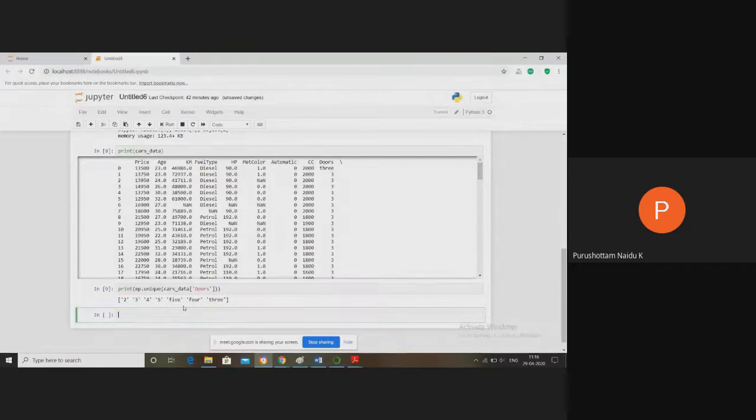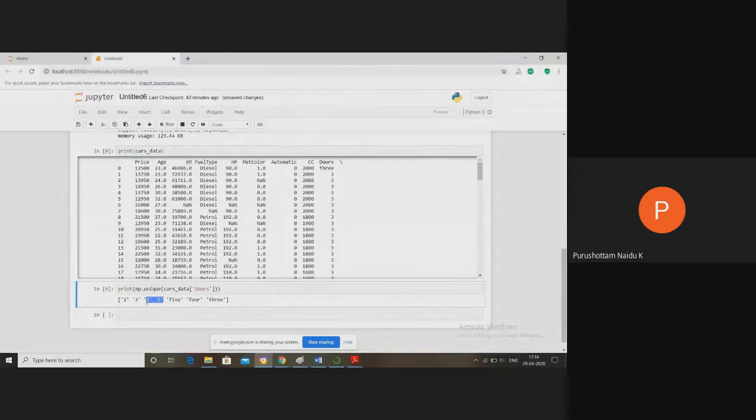So the unique values of the doors column are 2, 3, 4, 5, 5, 4, 3. That means it is having to read the values. It may sound the same, but the data we have is some numeric data and also some string type of data. It is 2, 3, 4, 5 as numerical data, and 5, 4, 3 or 4 as string type of data. Okay, it's not good to maintain it like that.